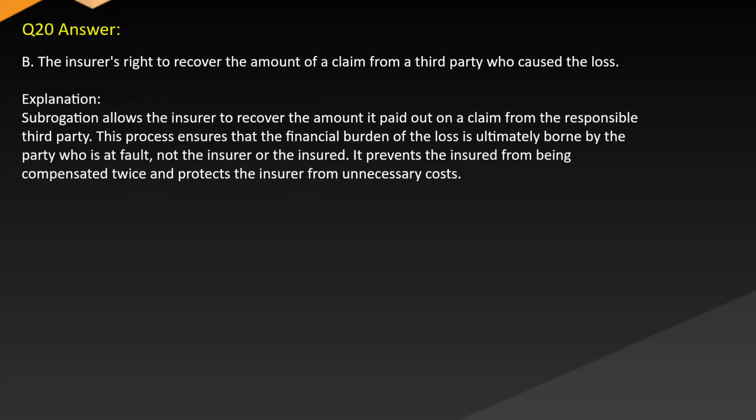Answer B. The insurer's right to recover the amount of a claim from a third party who caused the loss. Explanation: subrogation allows the insurer to recover the amount it paid out on a claim from the responsible third party. This process ensures that the financial burden of the loss is ultimately borne by the party who is at fault, not the insurer or the insured. It prevents the insured from being compensated twice and protects the insurer from unnecessary costs.